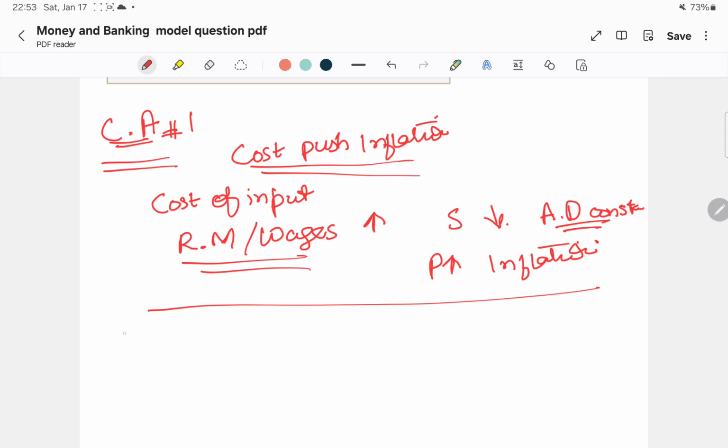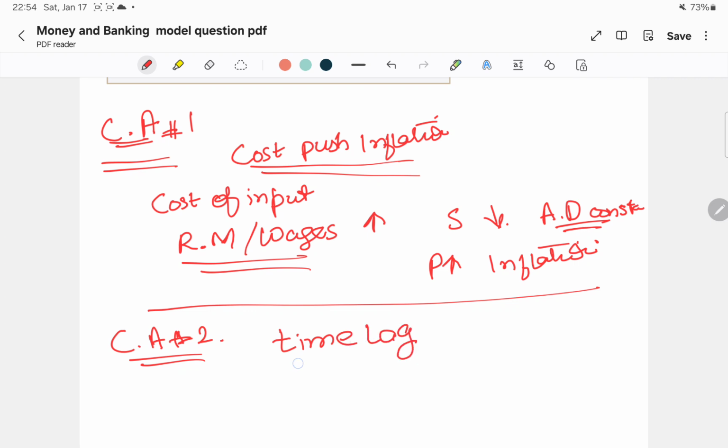Now the second counter argument, which we did in the slides. Remember, every policy has some limitations. So monetary policy also has limitations, like time lag.